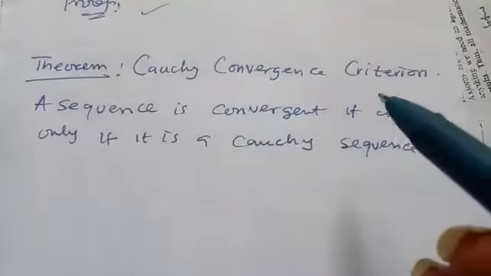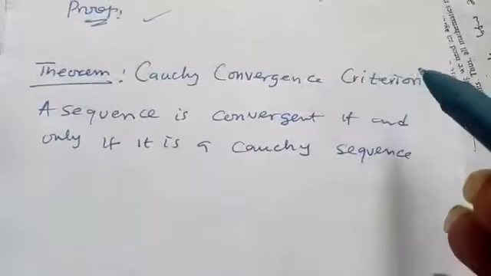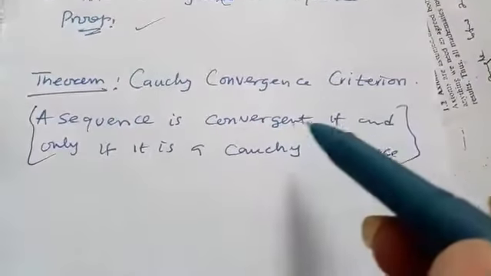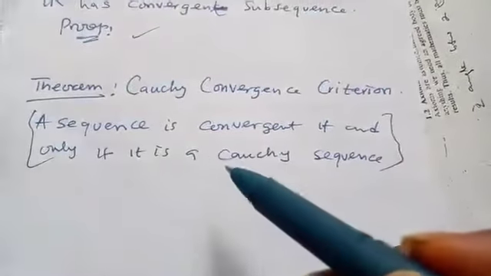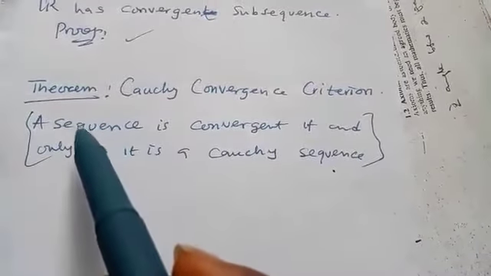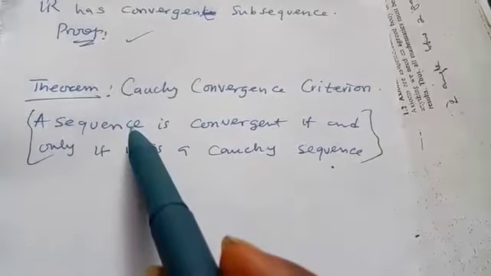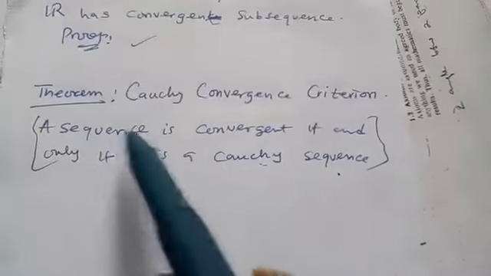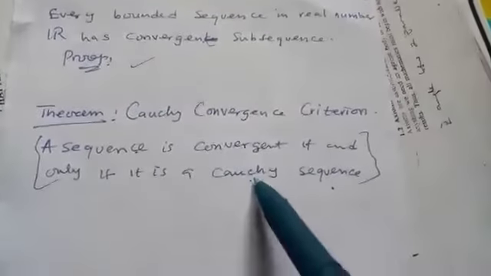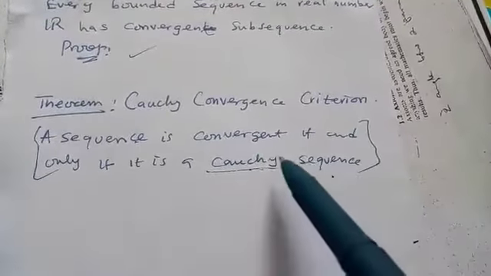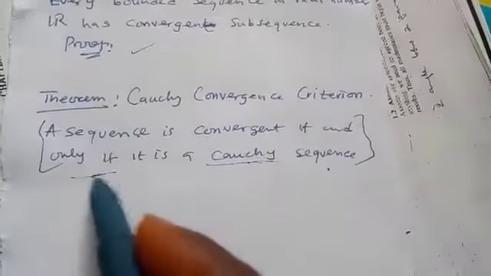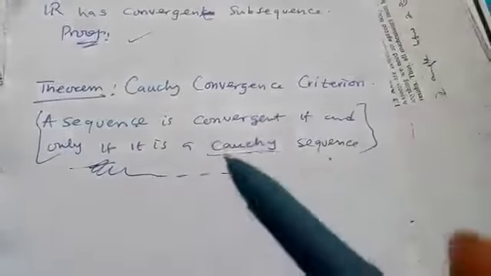Another important theorem is the Cauchy convergence criterion. In fact, we have proved this. It says that a sequence is convergent if and only if it is a Cauchy sequence. That simply means we first assume that if a sequence is convergent, then it is Cauchy, and we have shown that every convergent sequence is Cauchy. We have just proven that every Cauchy sequence is convergent as well. So we have proved this theorem. That is about it.